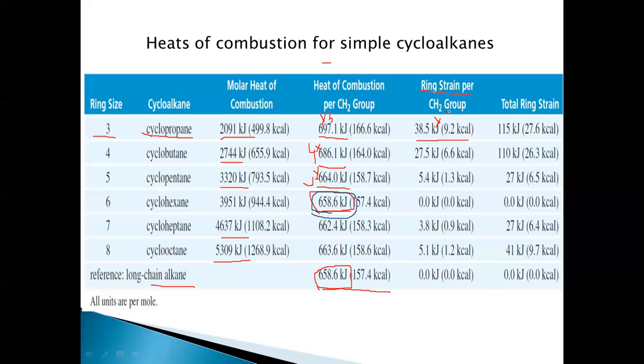So it is 115. In the same way, for cyclobutane, it is 27.5, and for the total molecule, it is 110. And for cyclopentane, 5.4, and for the total molecule, it is 27. And when you look at this, it is zero ring strain. There is no strain in the molecule here for cyclohexane. I'm underlining this, so just remember this in our further discussion. And for cycloheptane, that is 3.8, and so on.